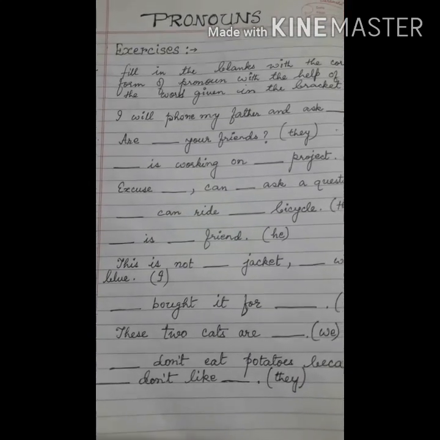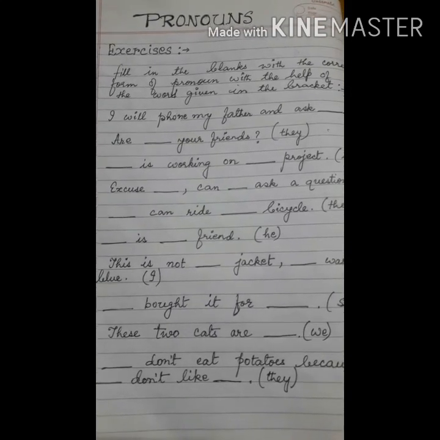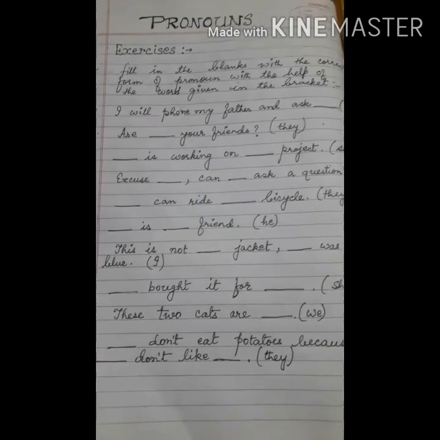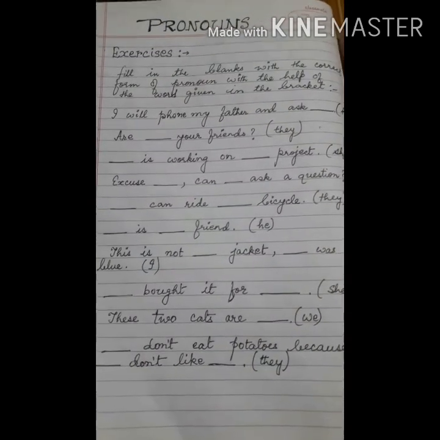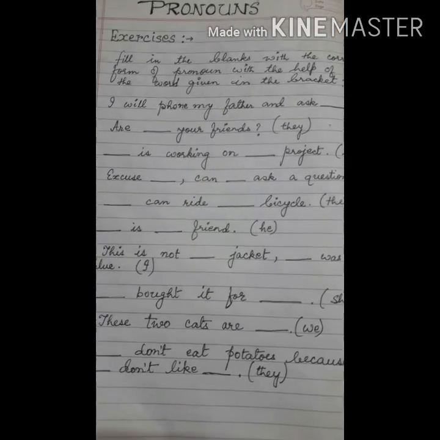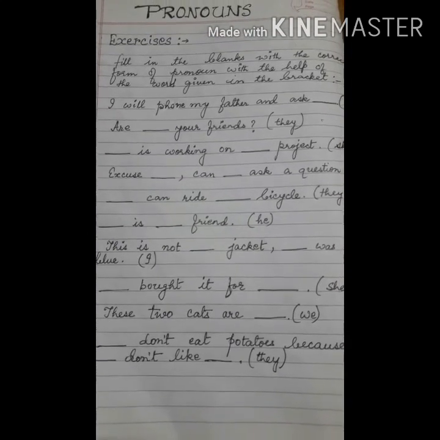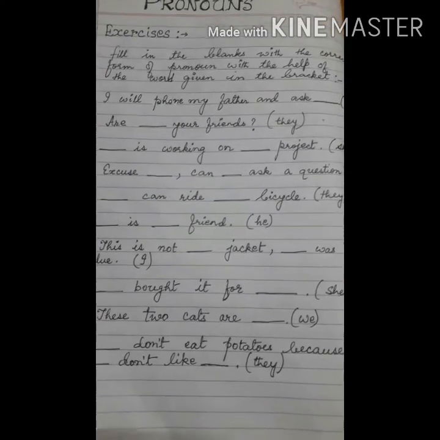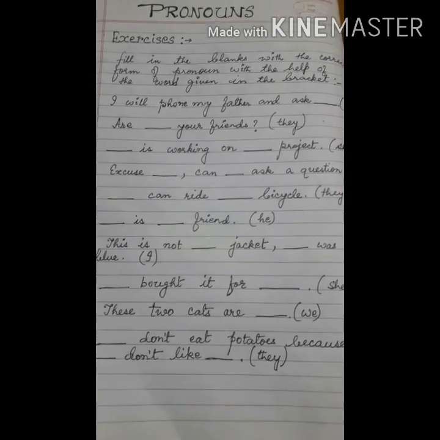The first person pronouns are I and we, and the other forms related to that are my, us. And the second person, it is you, your. And in the third person, we go for he, she, they, it, her, him, their, its, etc. The possessive pronouns are mine, her, his, their, your, etc.